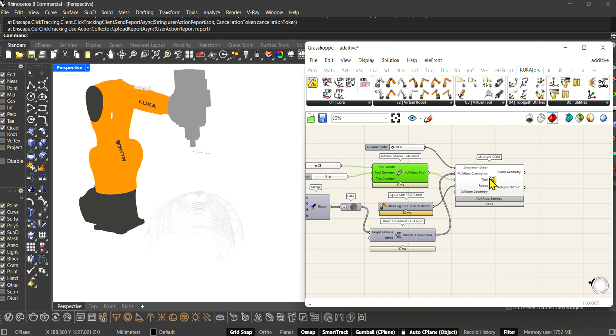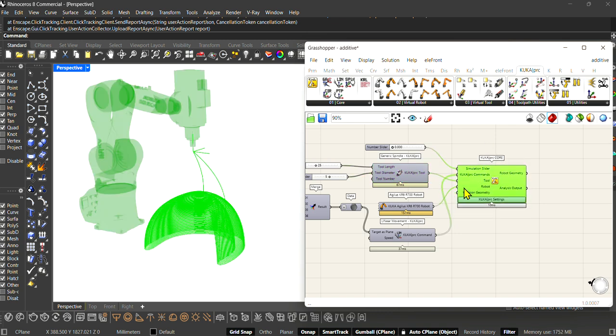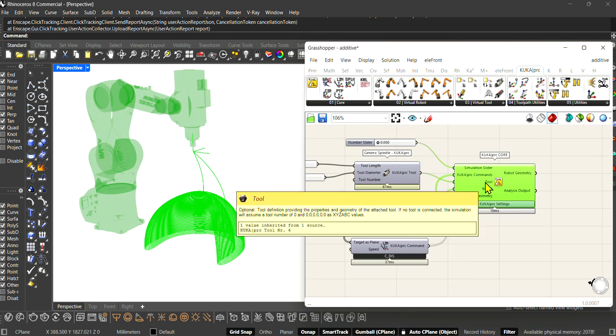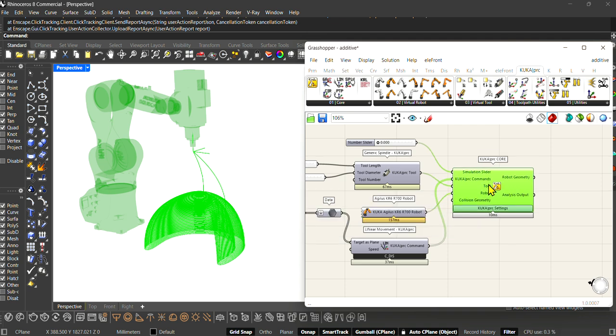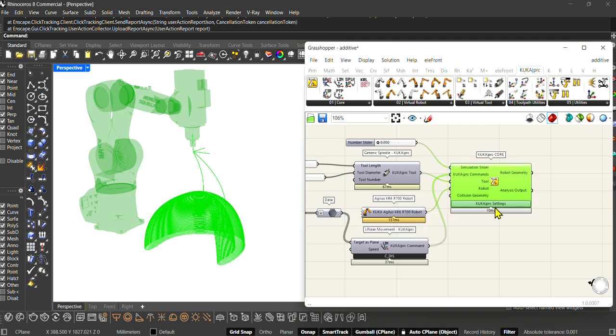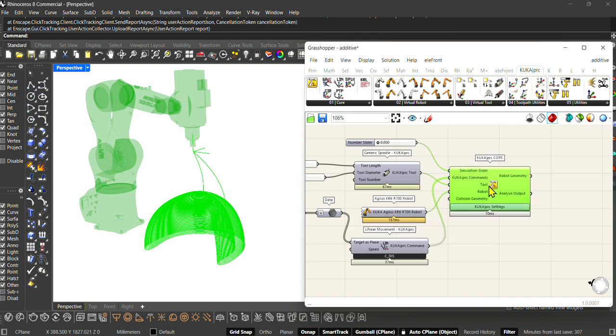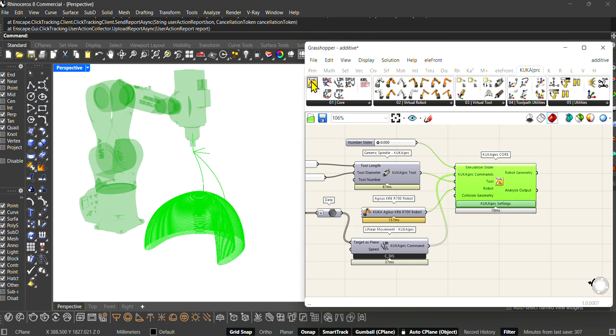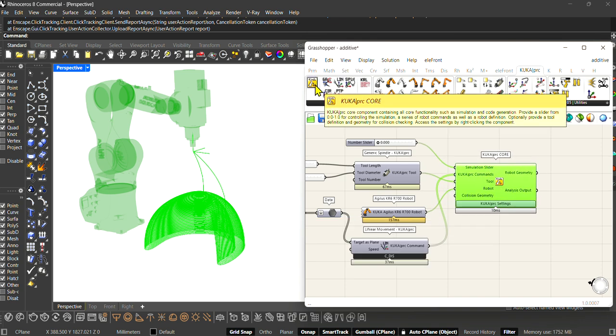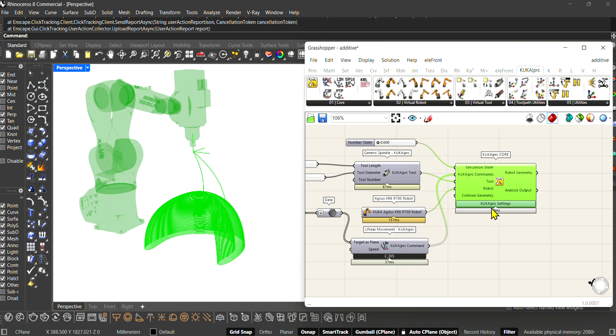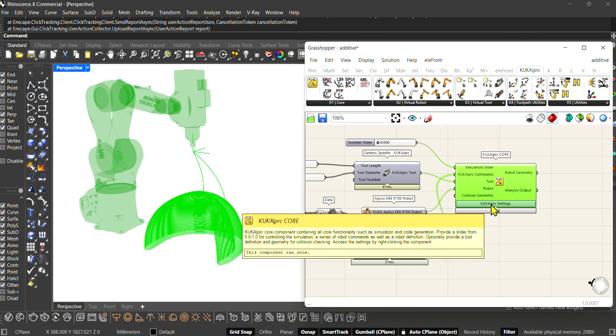And then you need to combine all these things together, and it could be done by this component that you can see here.